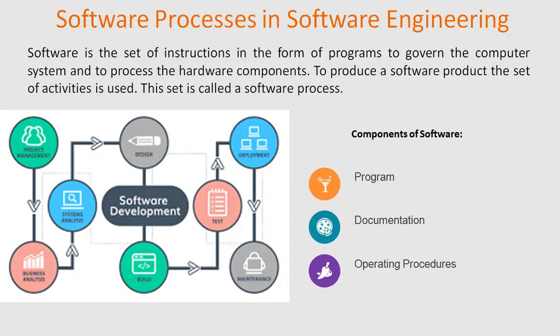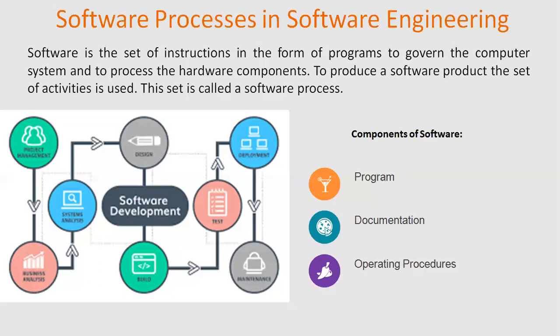There are three components of software: programs, documentation and operating procedures. A computer program is a list of instructions that tells a computer what to do.